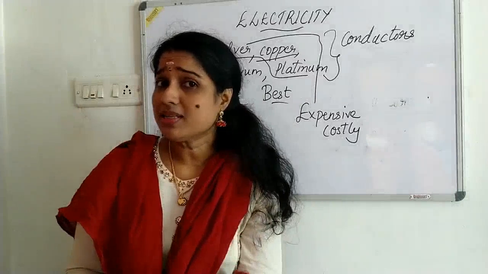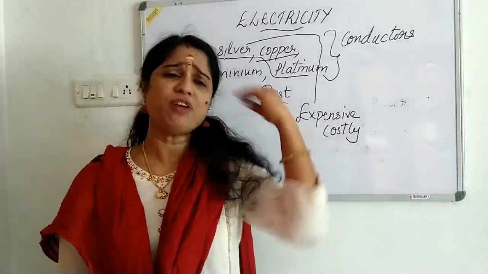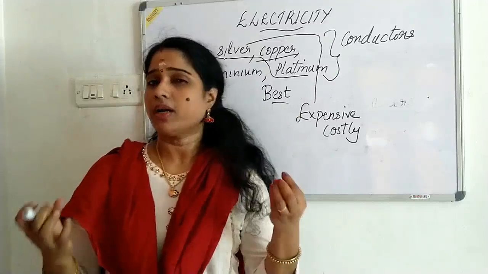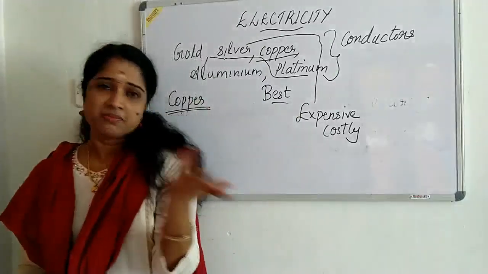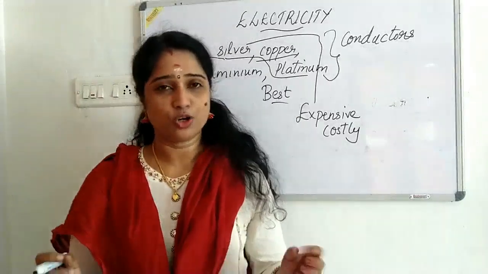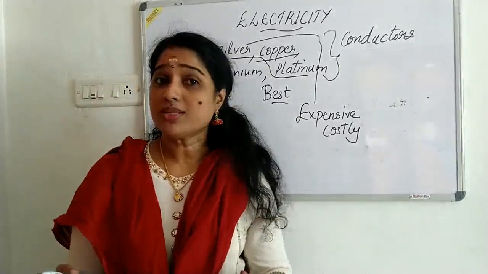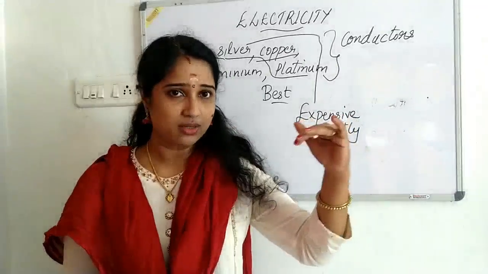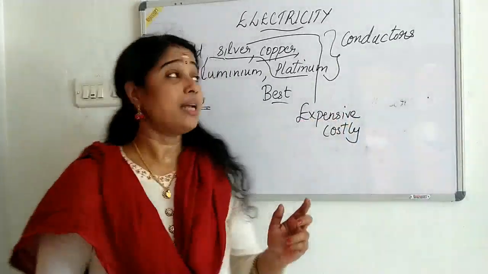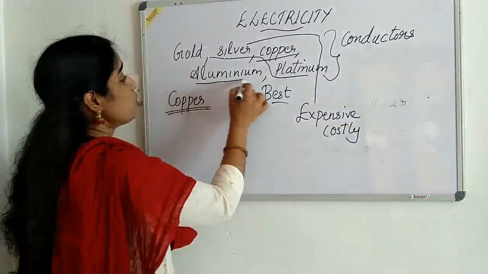Once we use silver, it can pass electricity very powerfully, very well, and very fast. But unfortunately, as silver is expensive or costly, people are not using silver for making the electric wires. Instead, they are using what? Copper. Not only that, aluminium wires are also used.